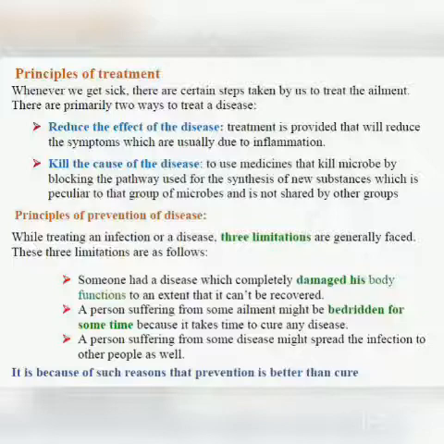For example, let us take the case of bacteria. Suppose bacteria has entered the body and we suffer from a bacterial infection. So in that case, antibiotics are generally given.